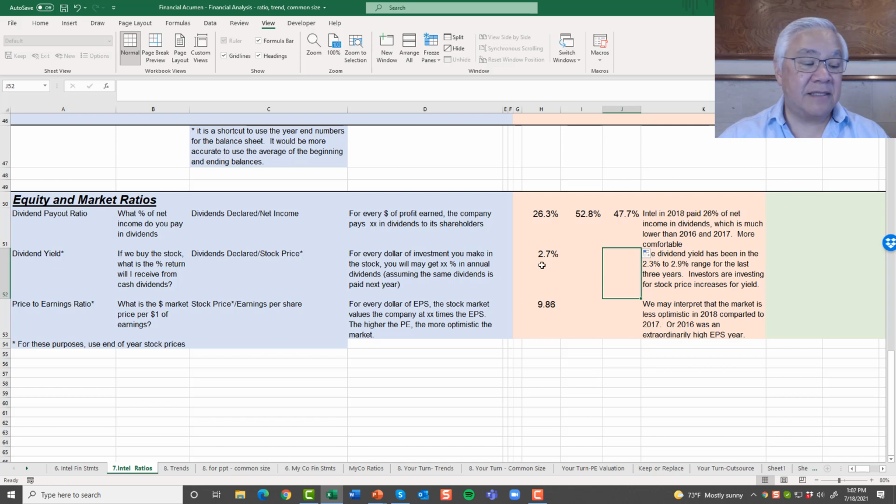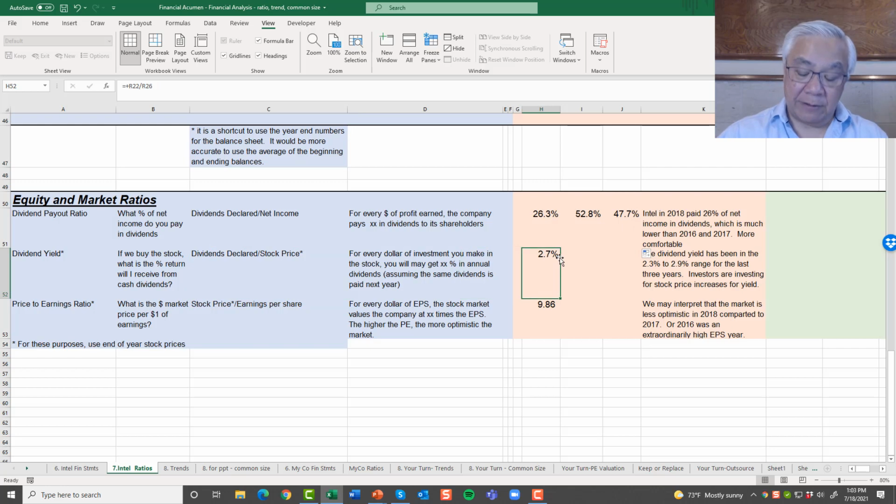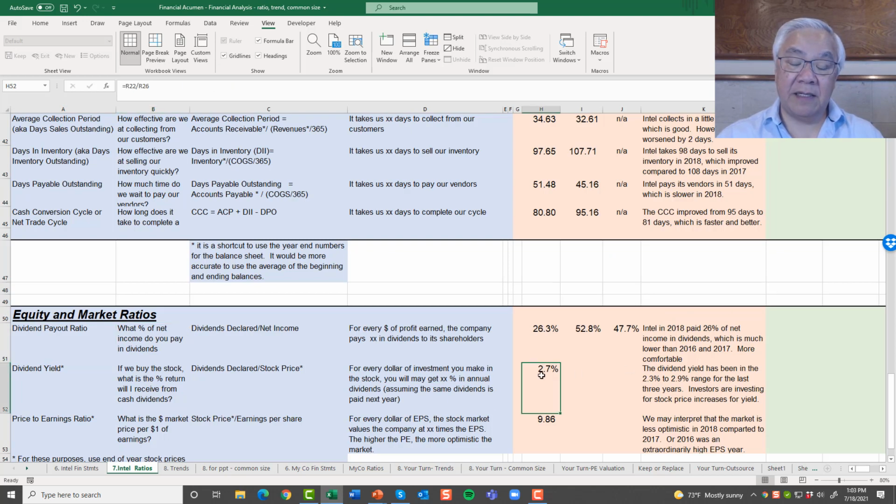Next measure is dividend yield, which is dividend declared for last year divided by the ending stock price. We use ending stock price just as a matter of convenience. So we do the end of the year and we look at the last trading day, what was the ratio, right? And that's why we're doing it based on ending for that year. Calculation we do from scratch equals the dividends paid per share, which is $1.20, divided by the stock price. So if we were to spend, in this case, $55 a share, and we get the dividend yield that we had the prior year, we would earn 2.7% on our investment.